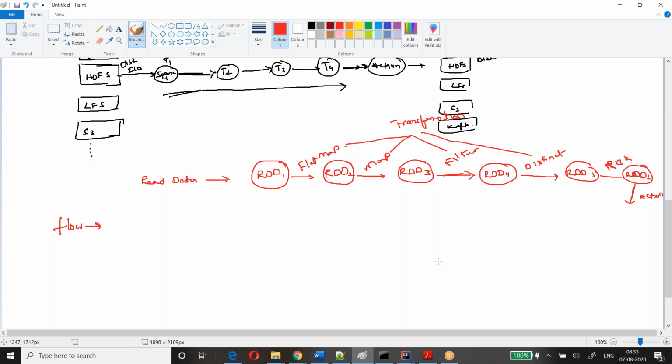After preparing this DAG, internally, it will convert to a physical plan. I hope, how many of you are from SQL background? I see most of you have used SQL at least once or twice in your career, right?